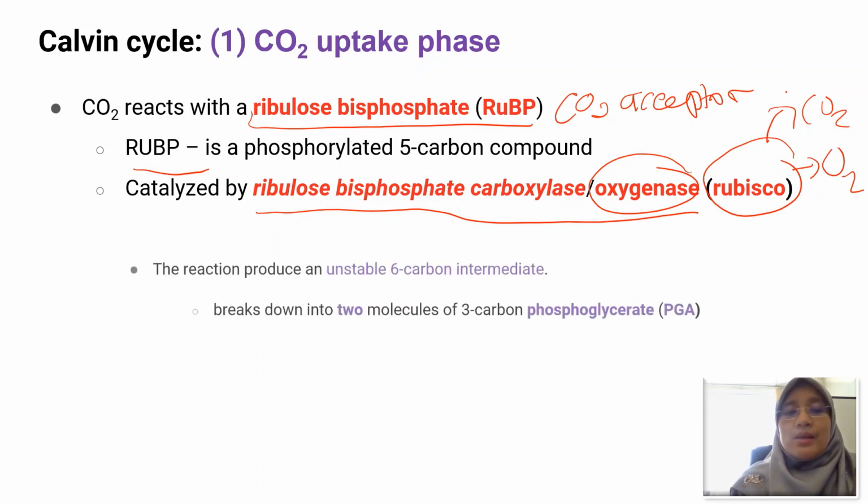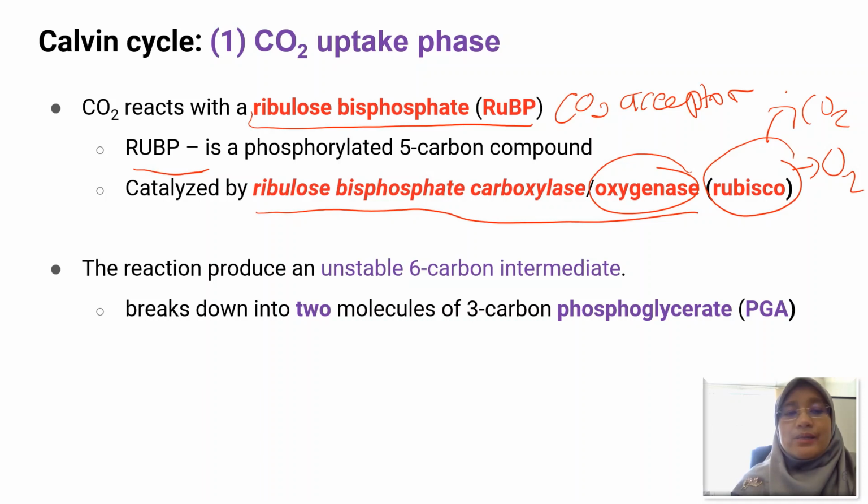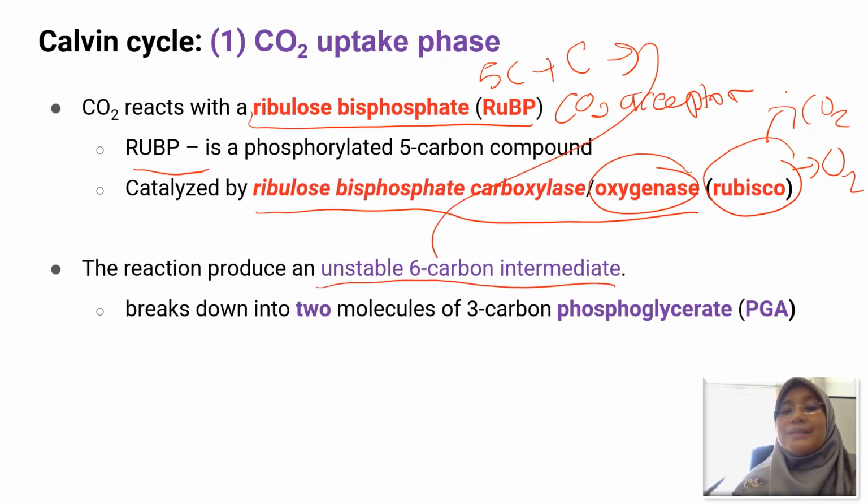The next point: the reaction produces an unstable 6-carbon intermediate that will break down into 2 molecules of a 3-carbon compound, which is phosphoglycerate or PGA. The RuBP molecule is a 5-carbon sugar. When it incorporates carbon dioxide, which has 1 carbon, it produces an unstable 6-carbon intermediate.